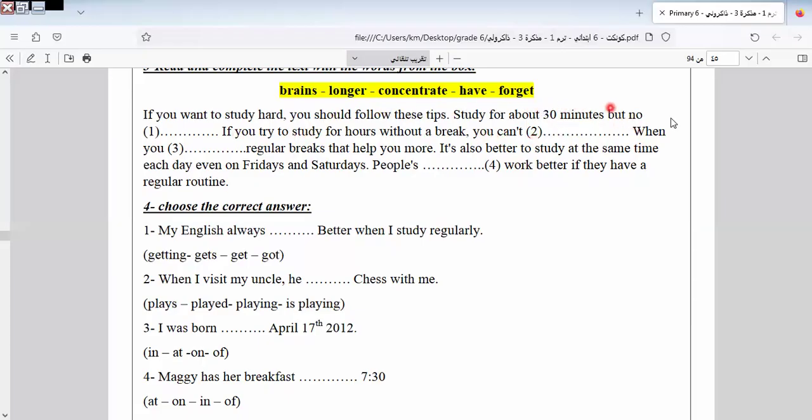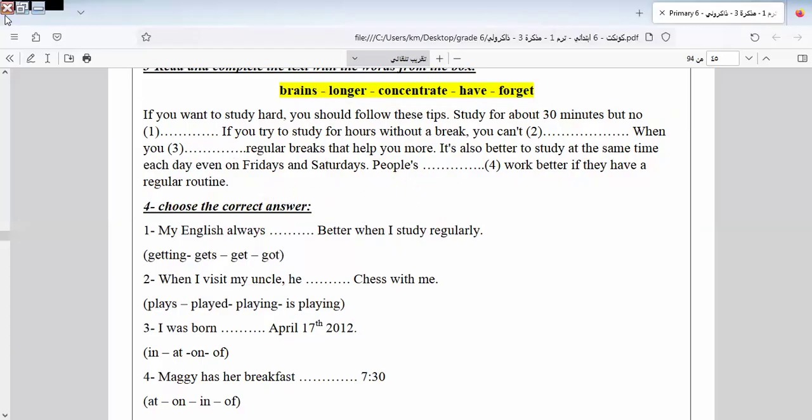No, I'm making a mistake here. No longer. If you try to study for hours without a break, you can't concentrate. Here it will be: you can concentrate when you have regular breaks that help you more. It's also better to study at the same time each day, even on Sundays or Fridays or Saturdays. People's brains work better if you have a regular routine. People's brains, okay?